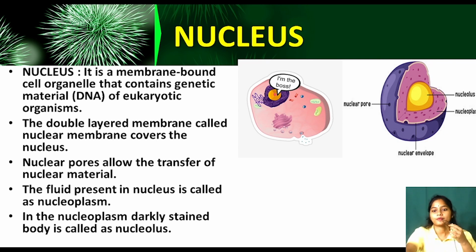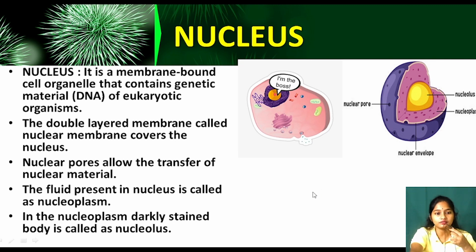Now see what we have studied, that this is the nucleus. It has the nuclear envelope, meaning nuclear membrane. It has one covering that is double layered, called the nuclear membrane. Small pores you can see, that is called the nuclear pore, and the liquid part is nucleoplasm, and inside it is the nucleolus, darkly stained.